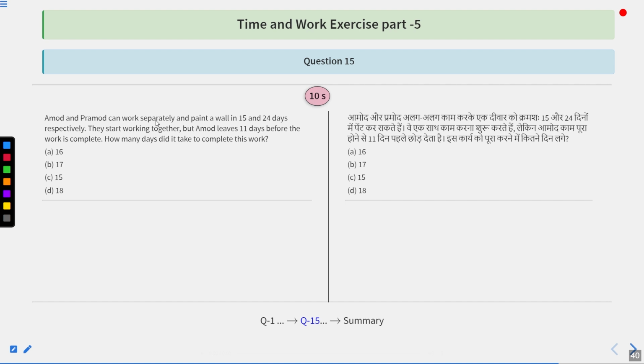Amod and Pramod can work separately and paint a wall in 15 and 24 days respectively. They started working together, but Amod leaves 11 days before the work is complete. How many days did it take to complete this work? Options are 16, 17, 15 or 18. These are the options.